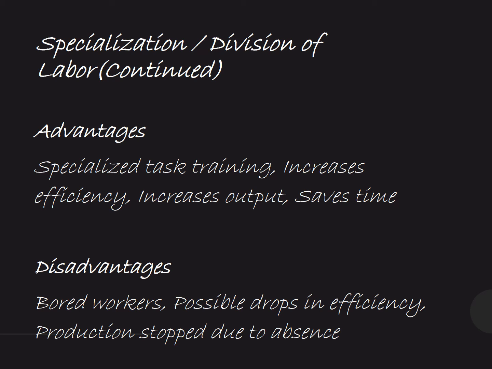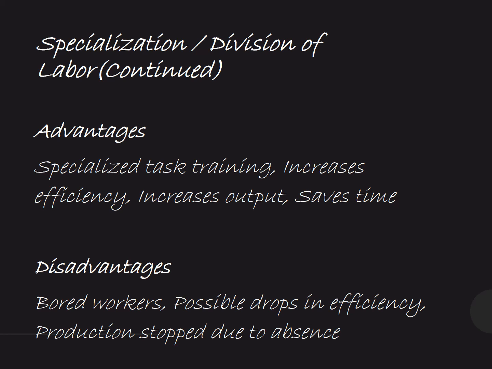Obviously, if you are supposed to do a single task day and day and day, there will be a time when you will get bored of that task. And once the boredom comes in, efficiency drops. This is a natural phenomenon: once you are not interested in certain work, you won't do it with the same efficiency. So once workers get bored, there is a drop in efficiency. One major disadvantage of specialization is the drop in efficiency.